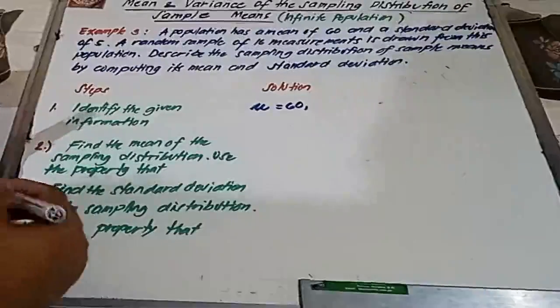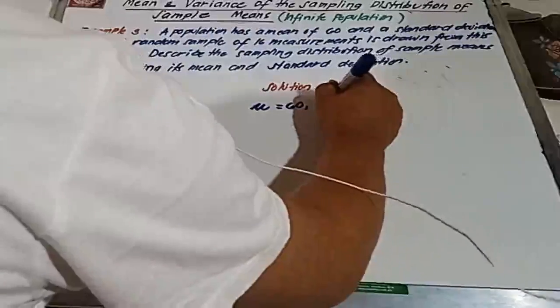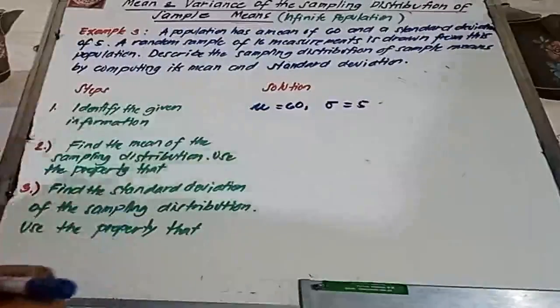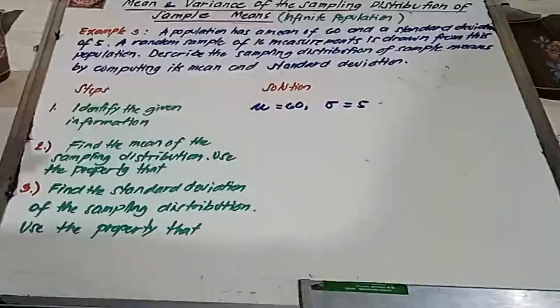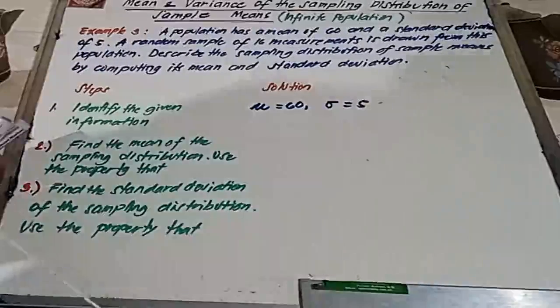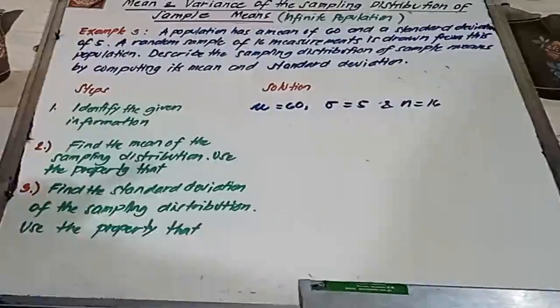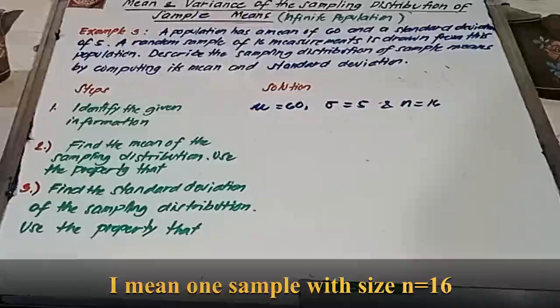And then, ang kanyang standard deviation ay 5. So, ang symbol natin, standard deviation is sigma, 5. And then, we have a random sample of 16 measurements. 16 natin, ito yung n natin. N equals 16. Ibig sabihin, kumuha tayo ng 16 samples from the population.